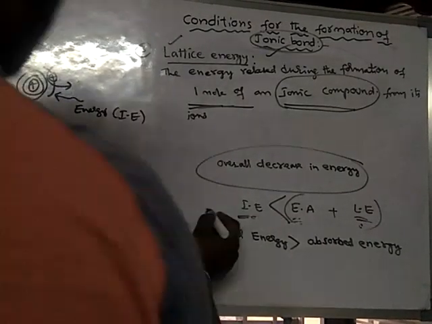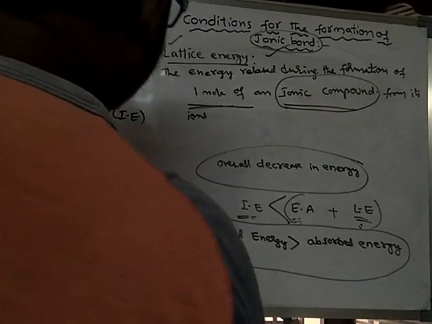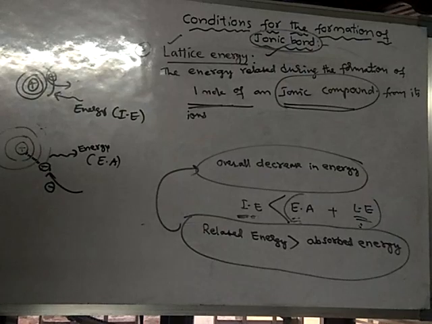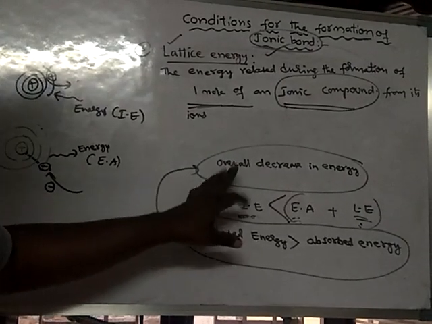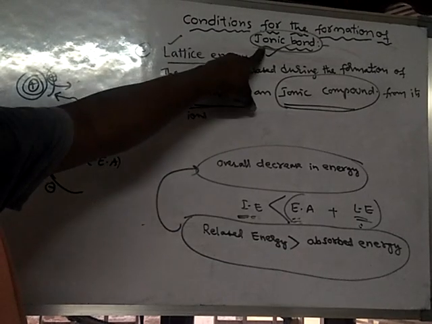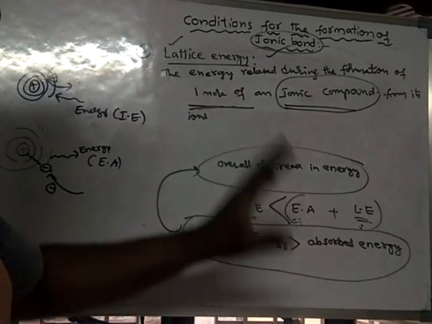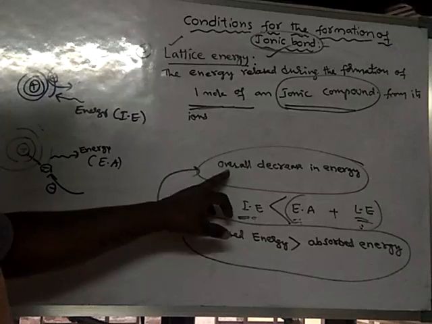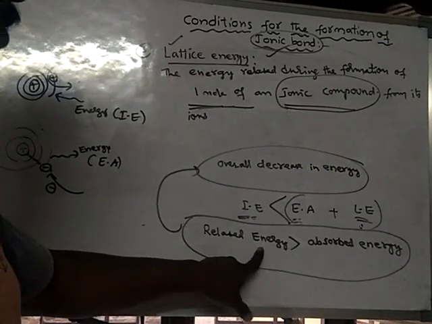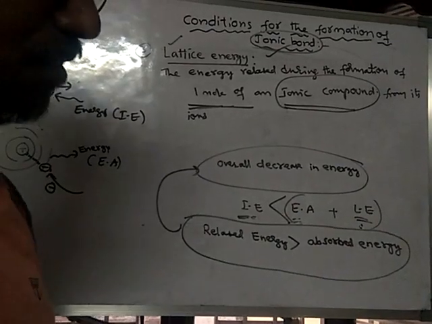Only under this condition, there will be an overall decrease in energy. So the third condition for formation of an ionic bond is that there should be an overall decrease in energy. To meet this condition, the released energy should be greater than the absorbed energy.